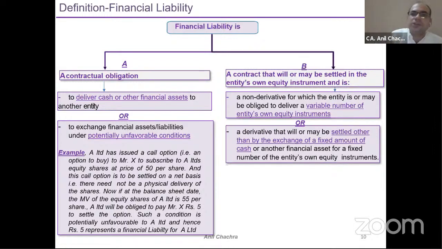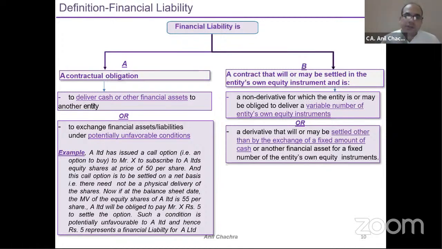So 80% of the coverage would focus on the cash or the financial asset to another entity, right? Trade payable means you will pay through bank or cash. Whatever you have to pay through cash or through bank or some other financial instrument mode will become your financial liability because it's a contractual obligation. You can't avoid delivering the cash, right? Or to exchange financial assets or liabilities under potentially unfavorable conditions. It's a bit complicated.